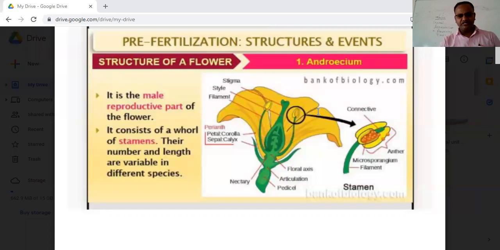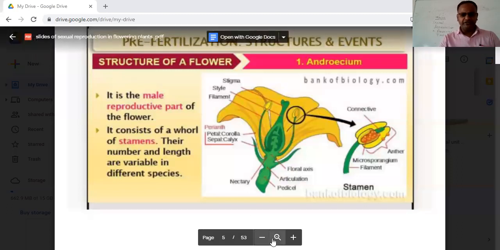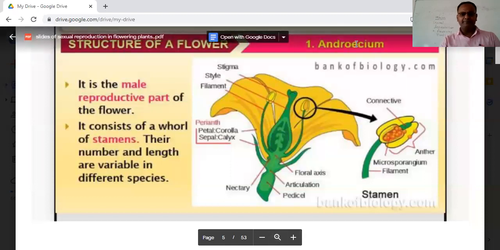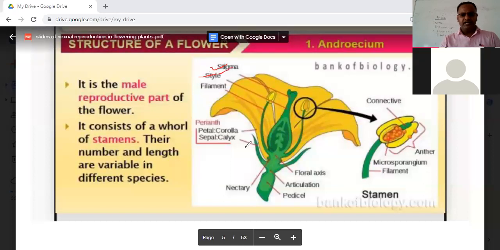If we are looking at the different parts of the flower, we can see the stigma, style, and the ovary. This makes the female reproductive part, while the stamen and the filament, where I have indicated as F, make your male reproductive part, that is the androecium.